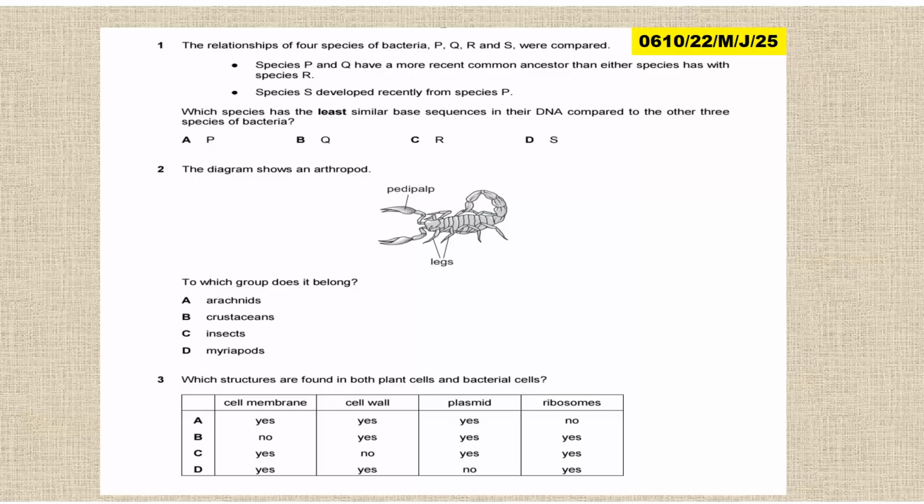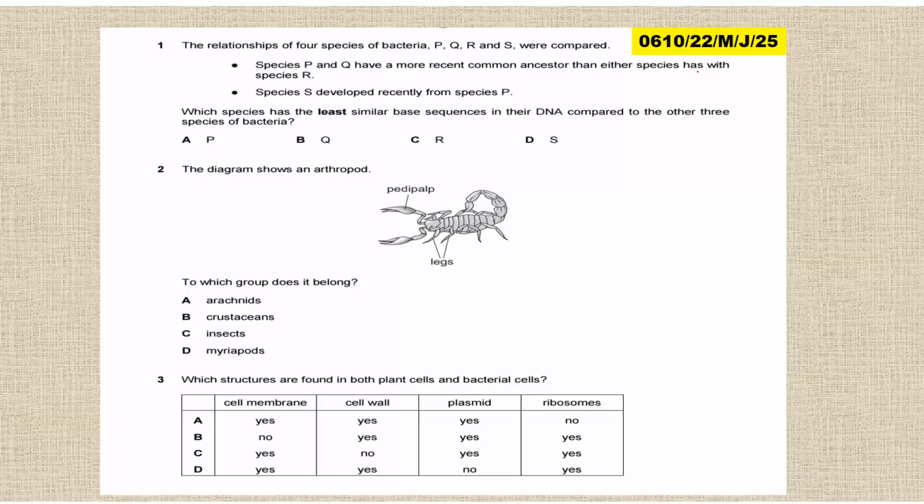the first question is, the relationship of 4 species of bacteria, P, Q, R, and S were compared. Species P and Q have a more recent common ancestor than either species has with R. So it means the species that are closely related are P and Q. Now remember, we said the more closely related they are, the more recent their ancestor is.